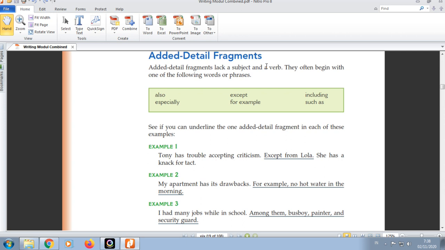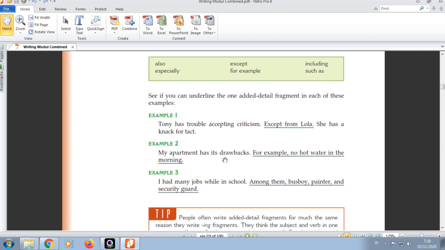They often begin with one of the following words or phrases, like also, especially, except, for example, including, and such as. So an edit detail fragment usually happens when they begin with one of these words or phrases.